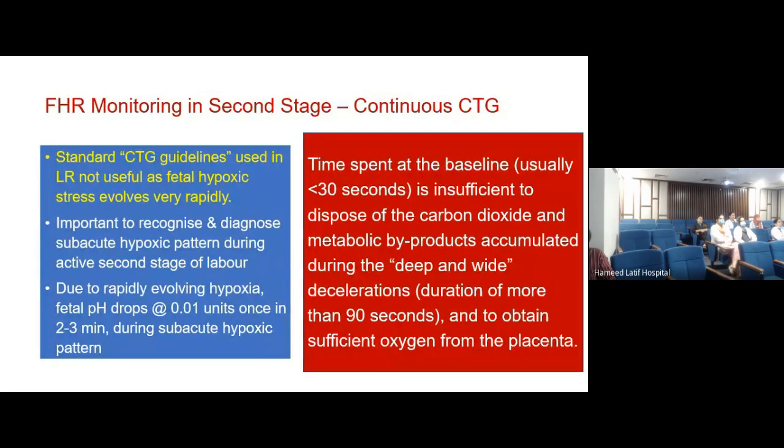The second thing which I have been saying again and again, and I will not feel bad of repeating it once again, is that it is very important to recognize and diagnose subacute hypoxic pattern during the active second stage of labor. And the third thing is that due to rapid evolving hypoxia, the fetal pH can drop by 0.01 units once in every 2 to 3 minutes.